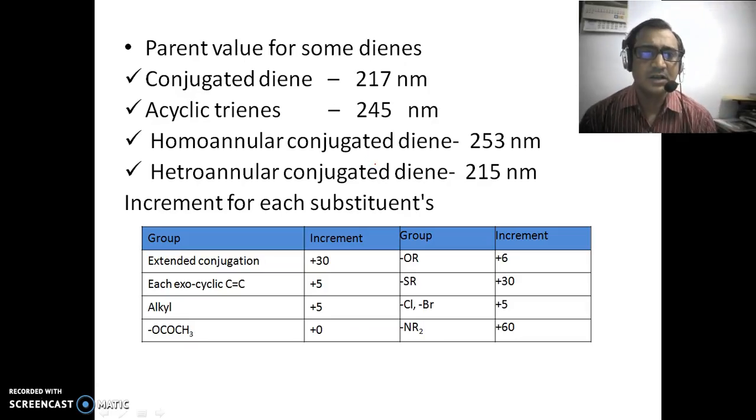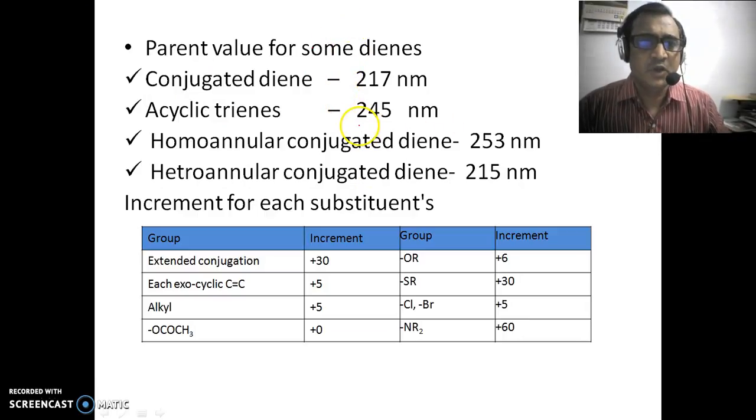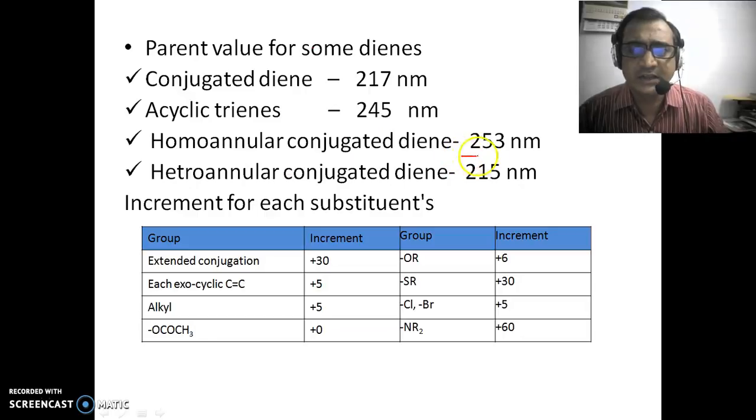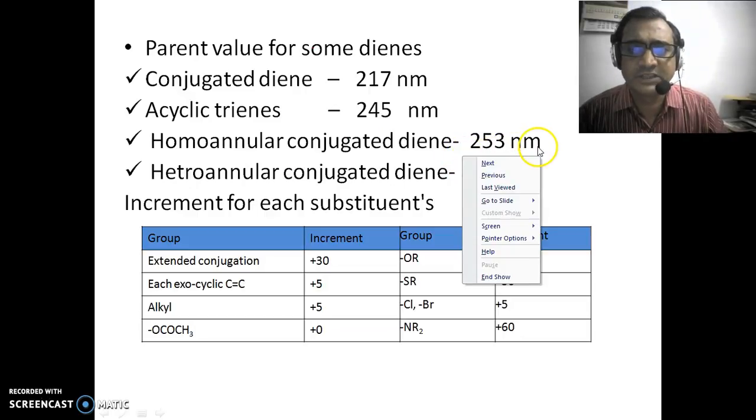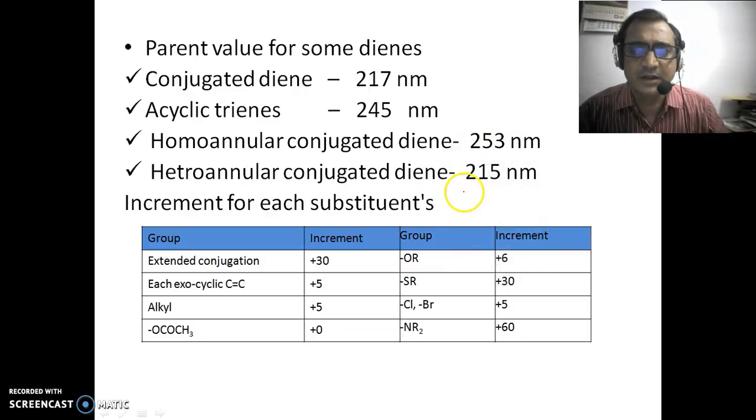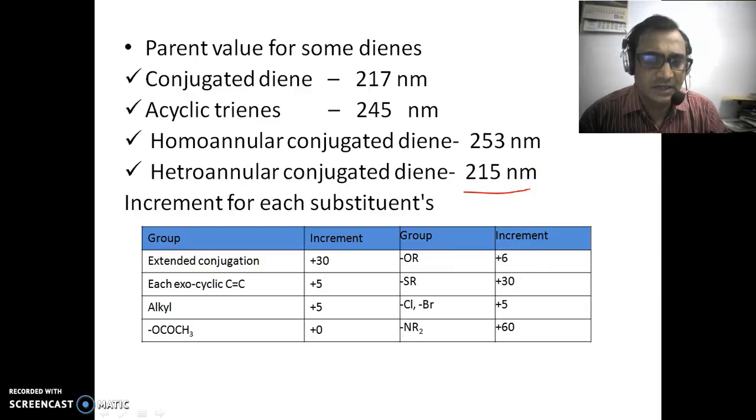Now the parent values for some dienes are: conjugated diene having the parent value of 217 nm, acyclic triene having the parent value of 215 nm, homoannular conjugated diene having the parent value of 253 nm, and 215 nm is for heteroannular conjugated diene.